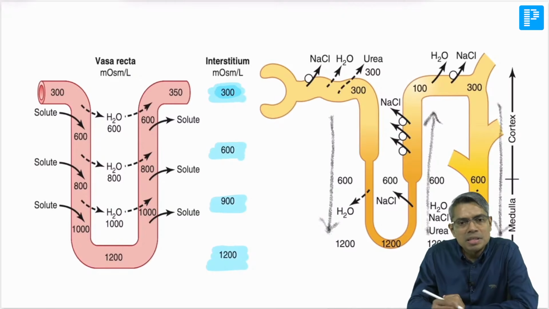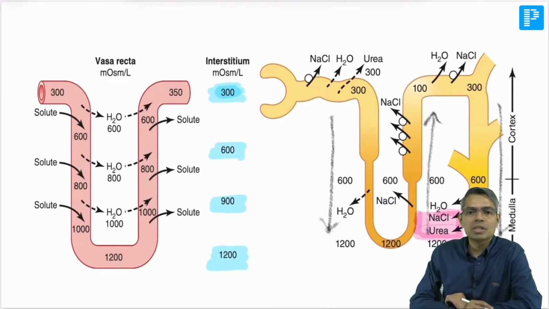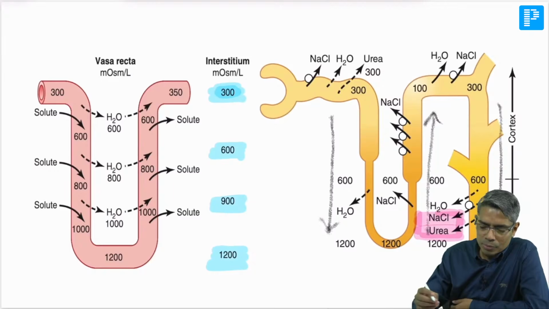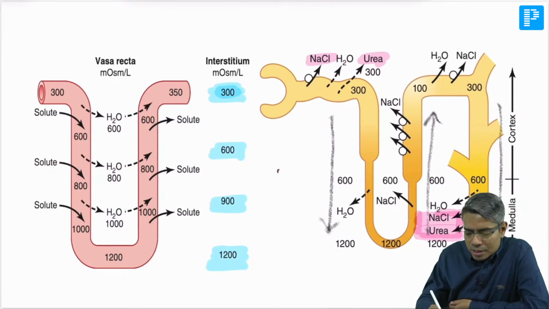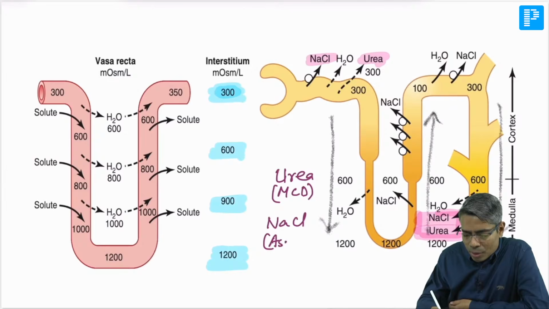You are finding out that the tonicity is rising. Why is the tonicity rising? Because of the presence of this urea, because of the presence of this sodium chloride. These are the two substances which increase the medullary tonicity. So what are the most important two substances? Urea and sodium chloride. But urea, which is generating medullary tonicity, where is it coming from? Urea is coming from the medullary collecting duct, and sodium chloride, where from? This is reabsorbed from the ascending limb of loop of Henle.